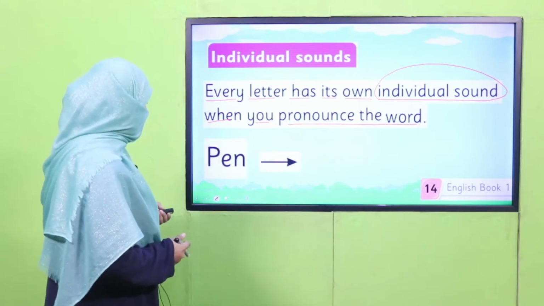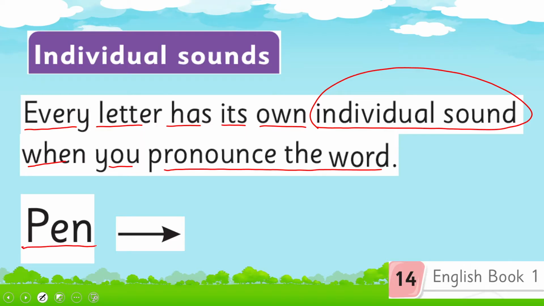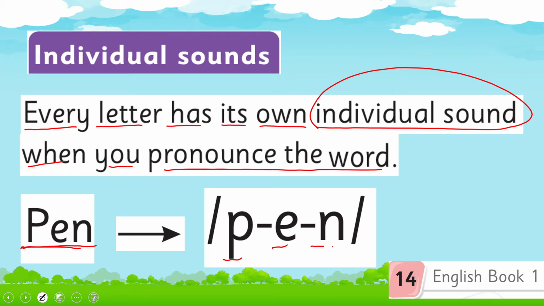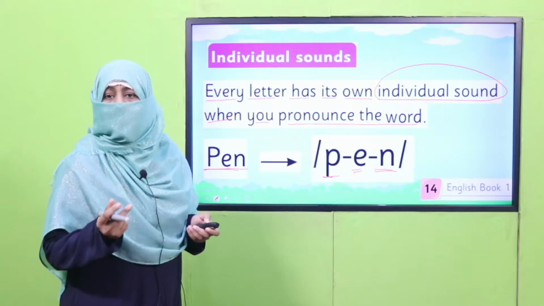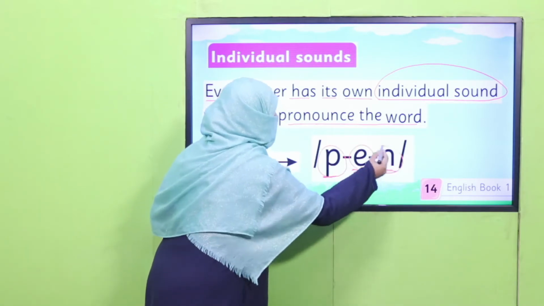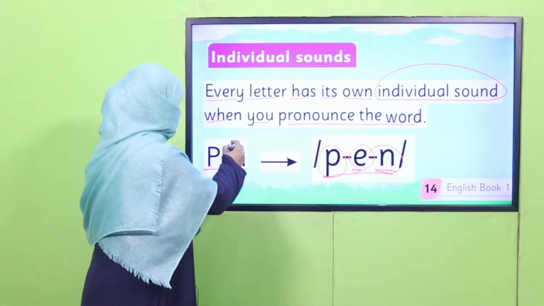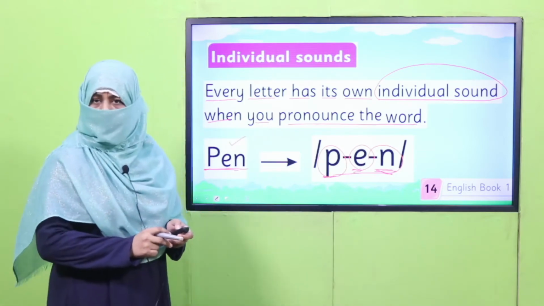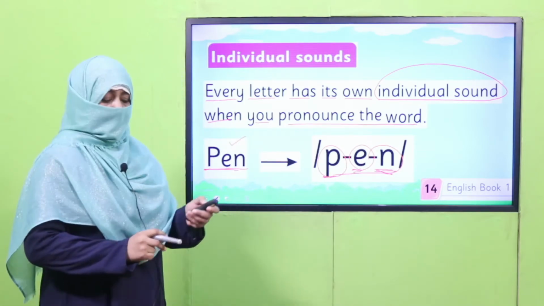The example we learnt was pen. When we say pen, the letters which make this sound are p, a, n. P, a, n. So these are known as individual sounds which are joined together to make this word, and we say pen.